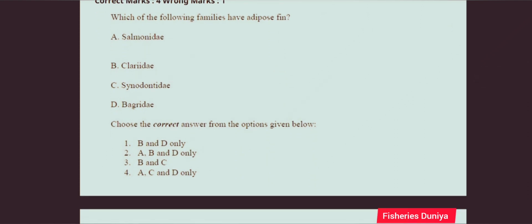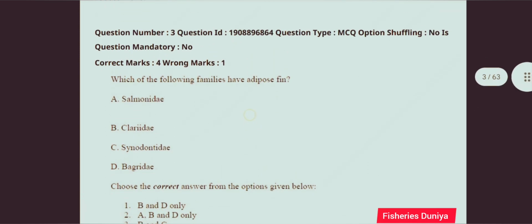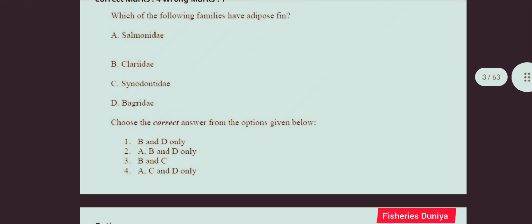Next question, which of the following families have adipose fin? The correct answer is option number 4, A, C and D only. Salmonidae, Synodontidae and D. Bagridae.